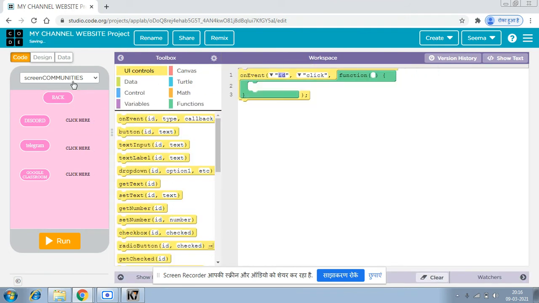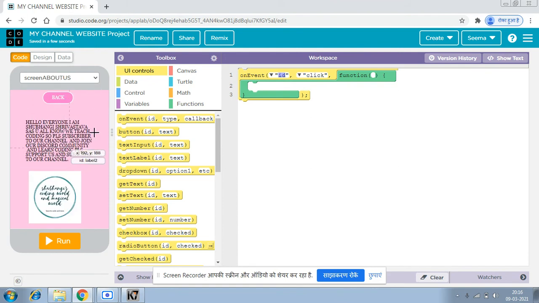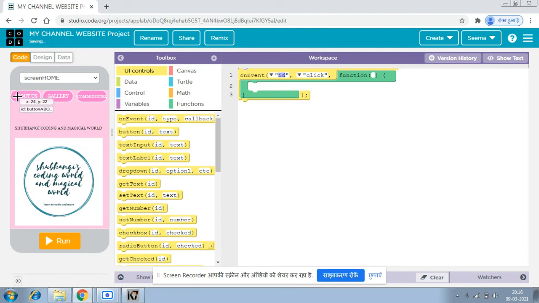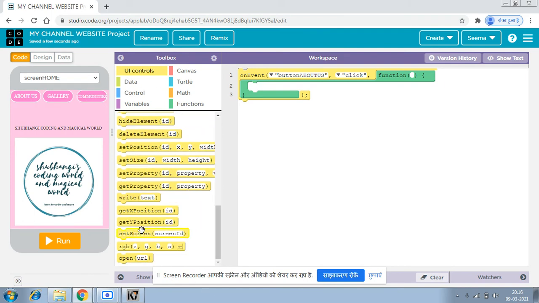So see, first will be the on event. Oh, where is it? Home. Yeah, on event when my button 1 will be pressed. It means button about us will be pressed, then just set a screen to the screen about us.